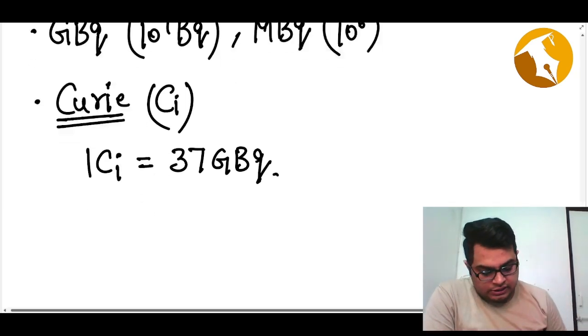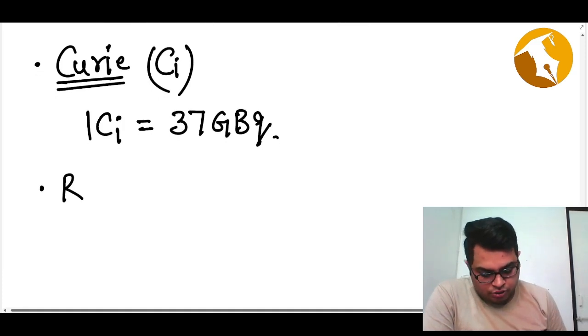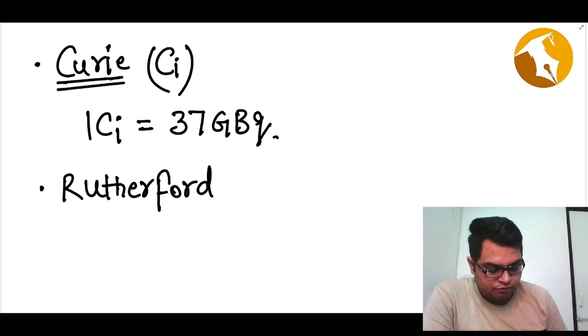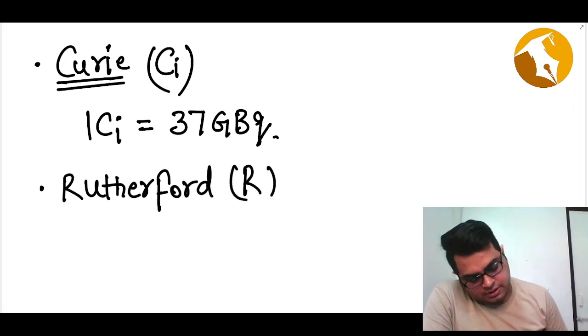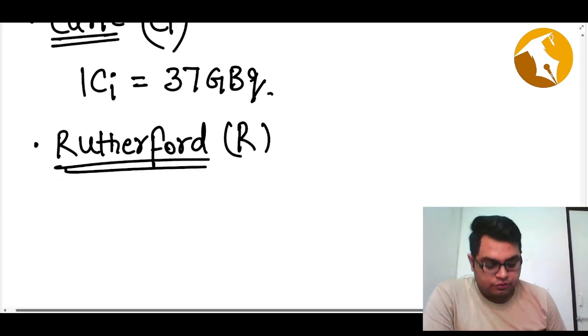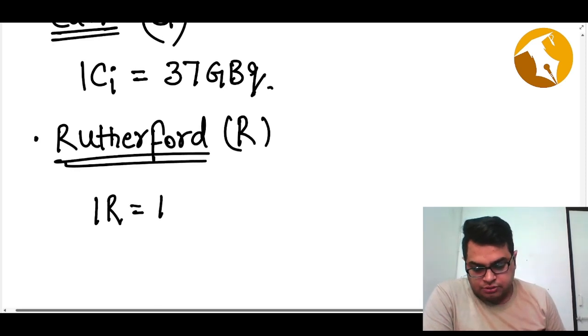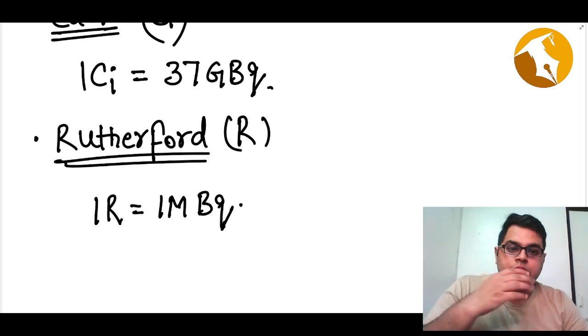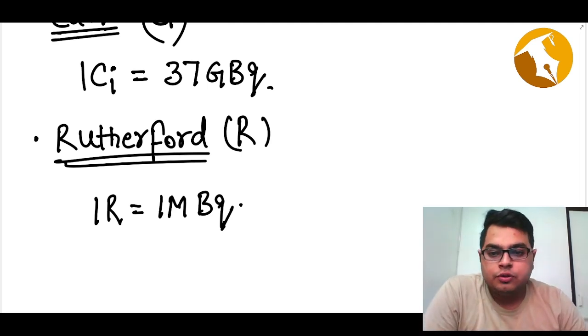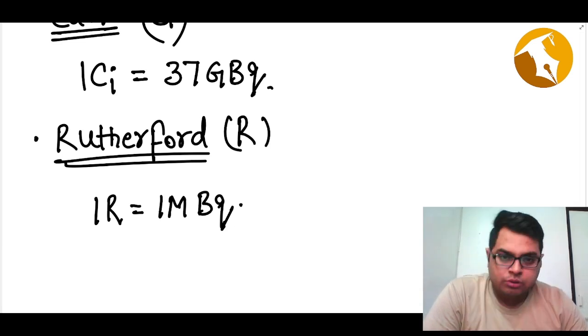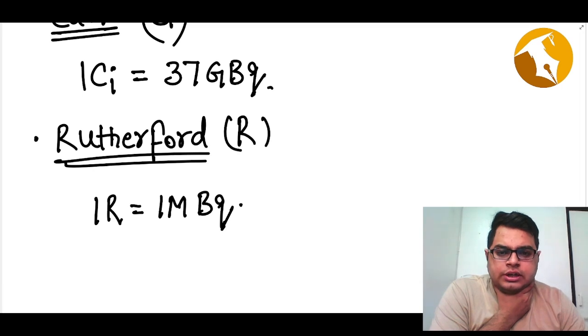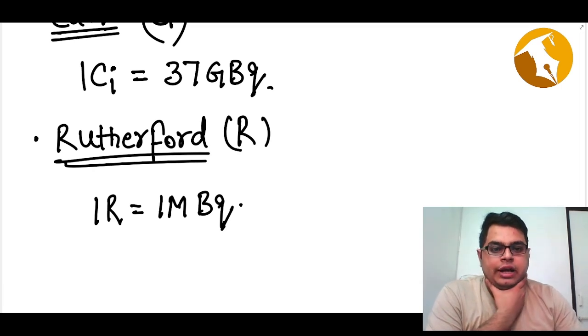Similarly, there is another unit, which is Rutherford. All these units are defined after the names of our scientists. So how much is one Rutherford? One Rutherford is basically 1 megabecquerel. If you do 10 to power 6 becquerel, that will give you 1 megabecquerel. So that was about the basic ideas of activity.